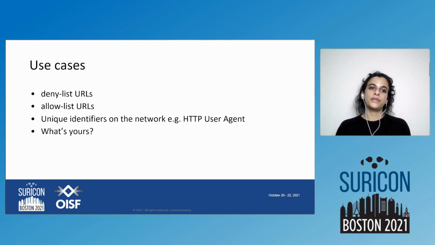Here are a few use cases that I know of. You can use datasets for making deny list URLs, allow list URLs, and unique identifiers on your network. And there could be, I'm sure, much more interesting use cases. So if you have any of your use cases, please let us know in the chat.